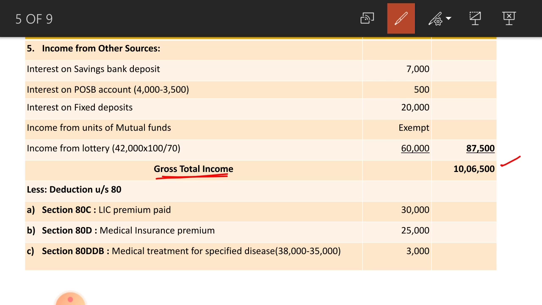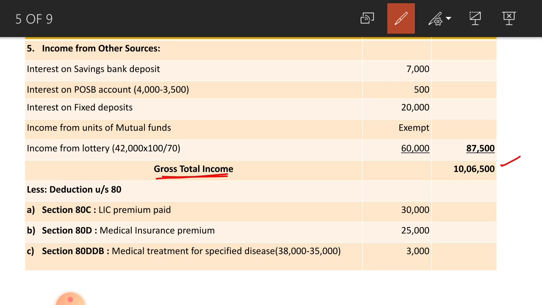When you deduct general deduction under section 80 from this gross total income, you get total taxable income. So, there are various deductions under this problem. First one, 80C, LIC premium paid 30,000, maximum limit is 1,50,000 under section 80C. Next one, section 80D, medical insurance premium 25,000 is the maximum limit, you cannot consider 28,000.